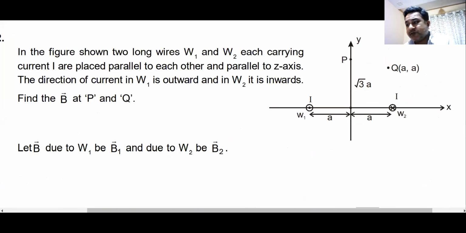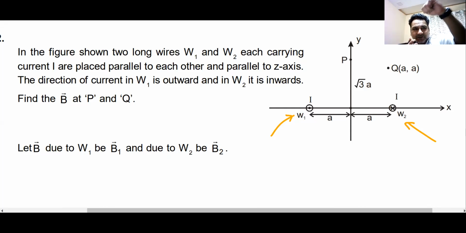Now, just for my knowledge, how will you do a question of this type? A similar question has come in one of the JEE papers. I have two wires here, wire 1 and wire 2. In one wire, current is coming out, and in the other wire, current is going in. Both are infinite wires. You have to find the magnetic field at point P. How will you do it?